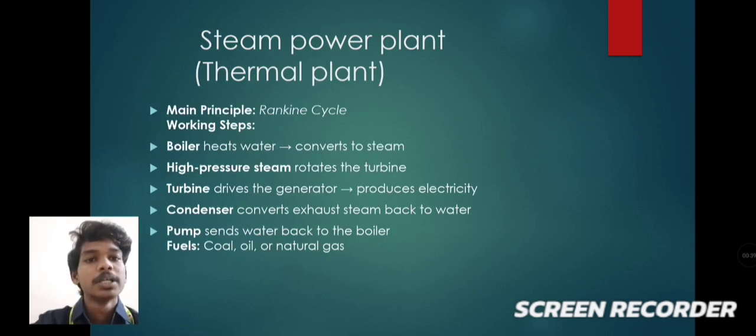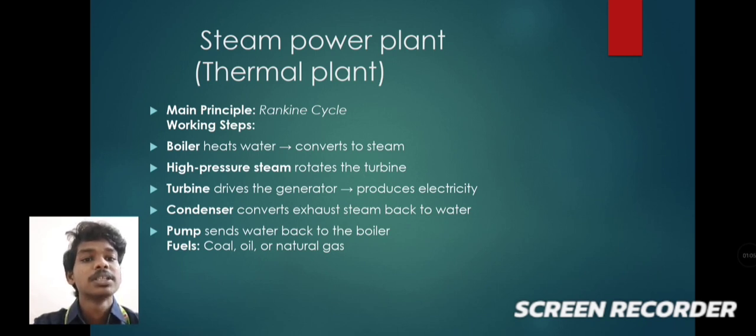Next, the steam power plant, which is also called a thermal power plant. The working principle behind the steam power plant is the Rankine cycle. Let's see the working steps, how it works. First of all, the water is boiled and converted into steam. This high pressure steam rotates the turbines.